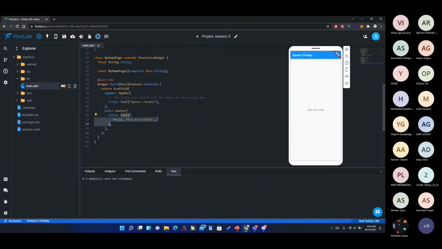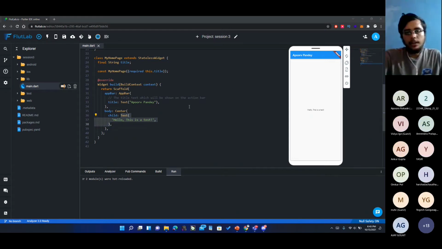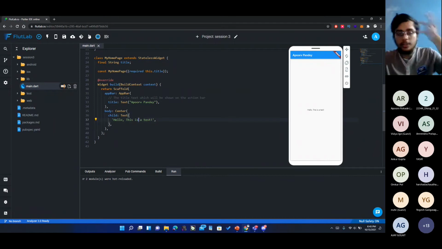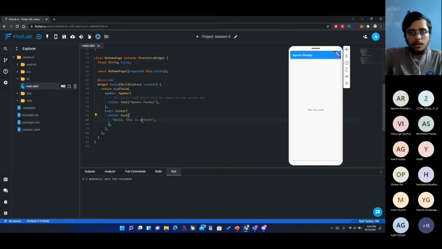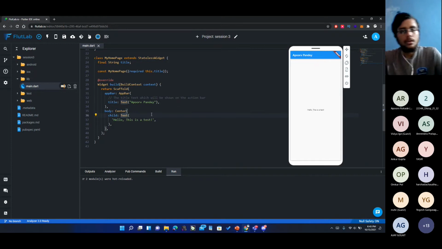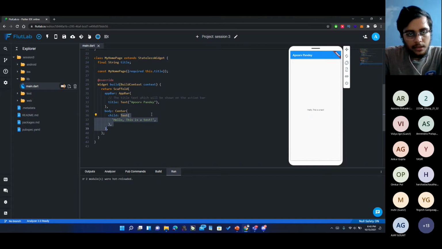So we can do a lot of things inside of it. In the next session we'll try to learn some widgets which are baked into Flutter, like container, columns, cards, and other layout widgets, and how to color everything up and things like that. Once we learn that, we'll be able to create our own applications. But just for today, you can edit this string. You can do more things right now. You can try to remove this entire thing if you want.